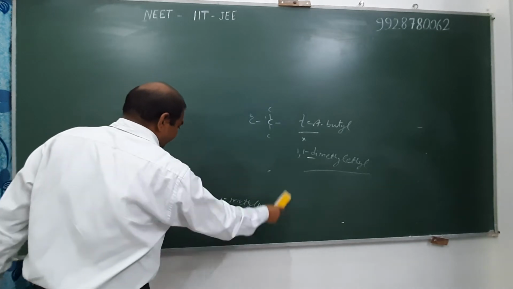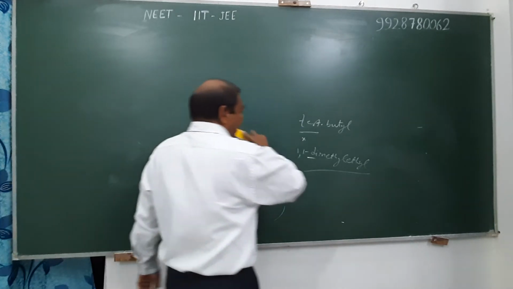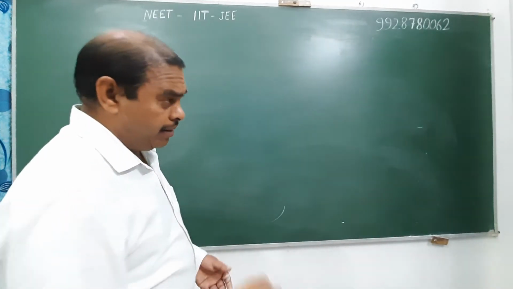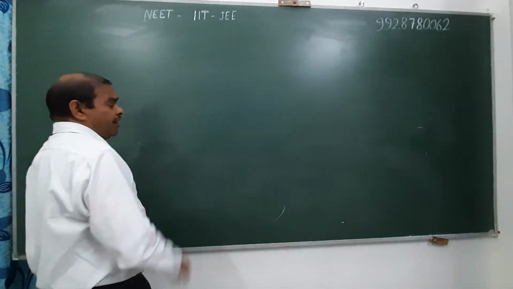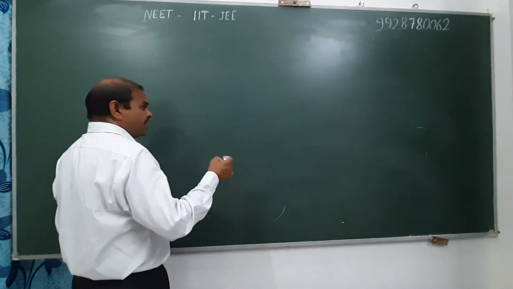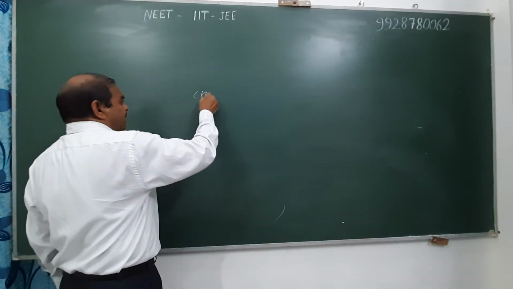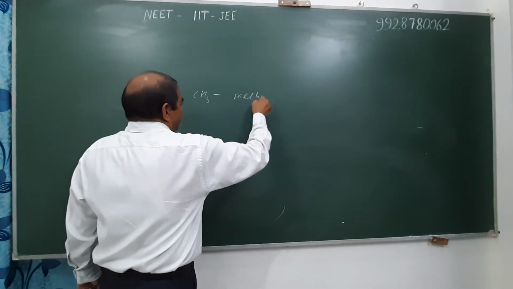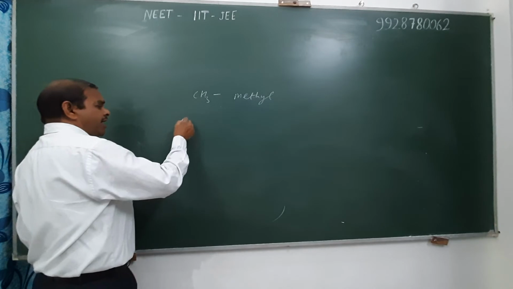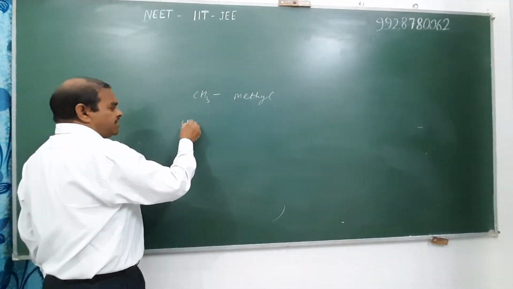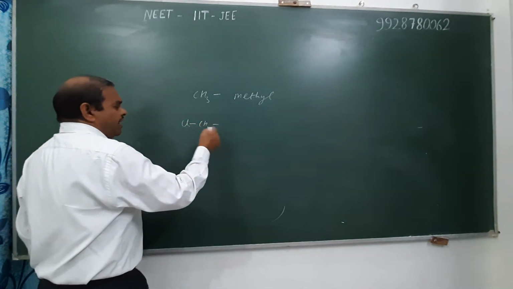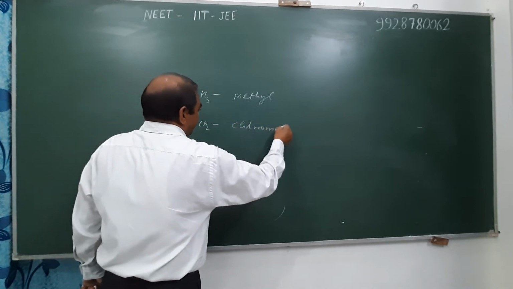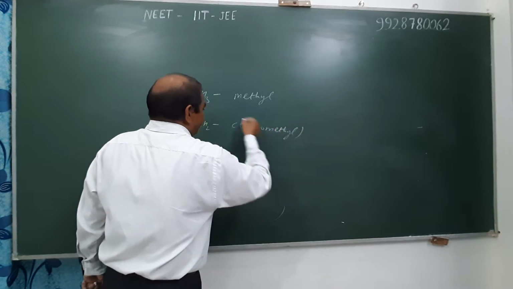If hydrogen of any alkyl radical is replaced by another atom or group, then we write the name of the atom or group first, then write the name of the principal radical. For example, if a hydrogen of the methyl radical is replaced by another atom, for example one hydrogen replaced by Cl, then this radical is known as chloromethyl. They are also known as complex radicals.